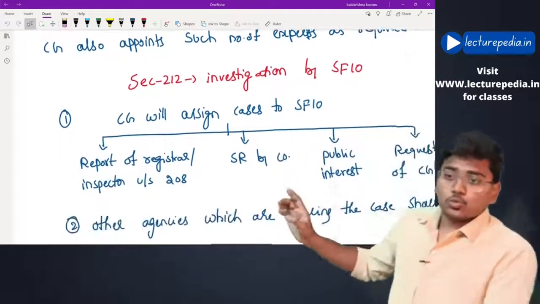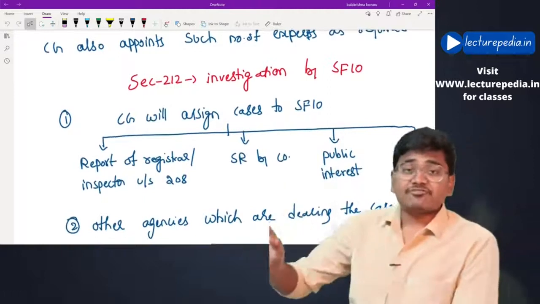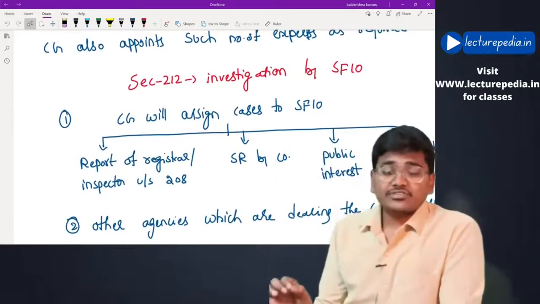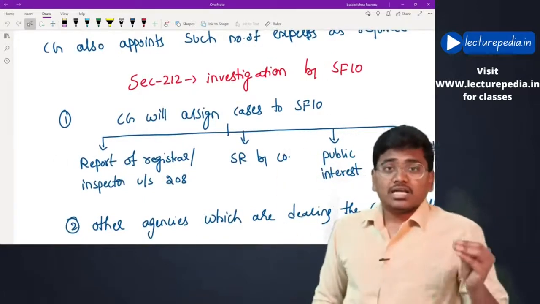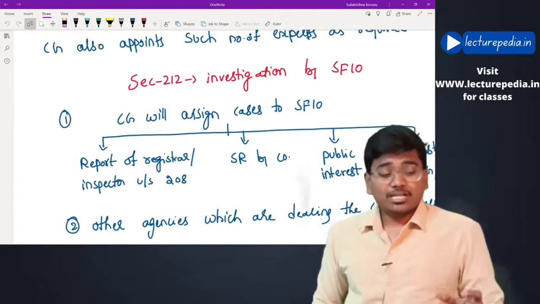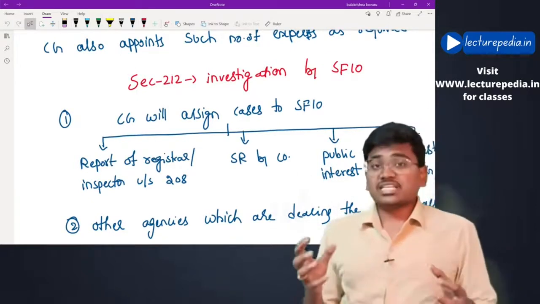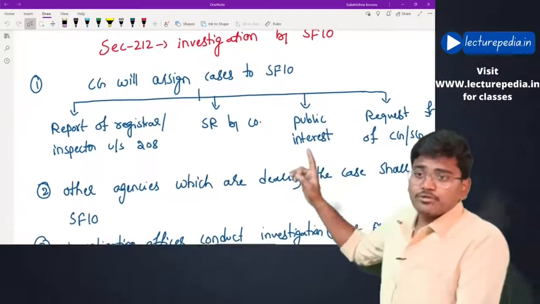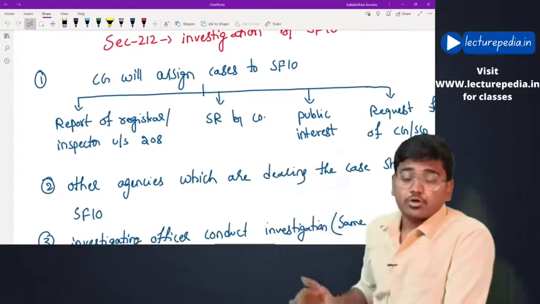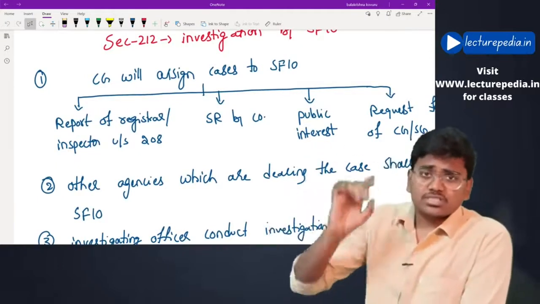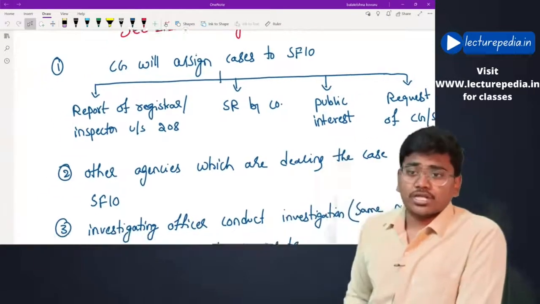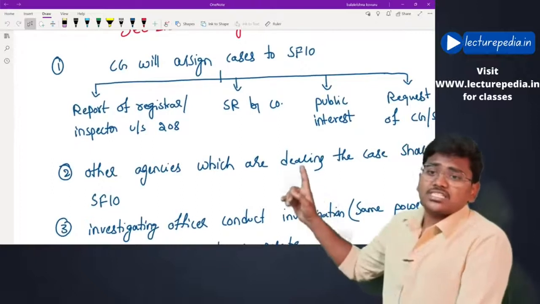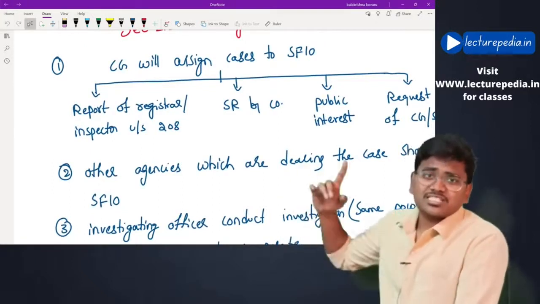Section number 212, investigation by SFIO, Serious Fraud Investigation Office. The investigations will be assigned by the central government to this SFIO. The grounds will be the same grounds that we have discussed in section number 210. See, report of registrar or inspector under section 208.